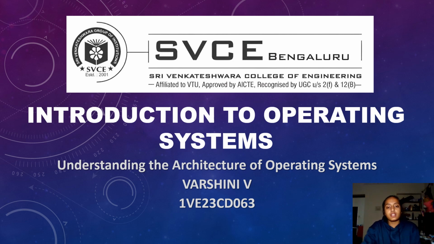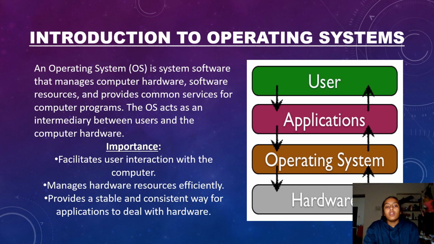Today we will be discussing the subject operating systems, and our topic is understanding the architecture of operating systems. Now, the first topic is the introduction to operating system. What exactly does an operating system do? An operating system is system software that manages computer hardware, software resources, and provides common services for computer programs. The OS acts as an intermediary between the user and the computer hardware.